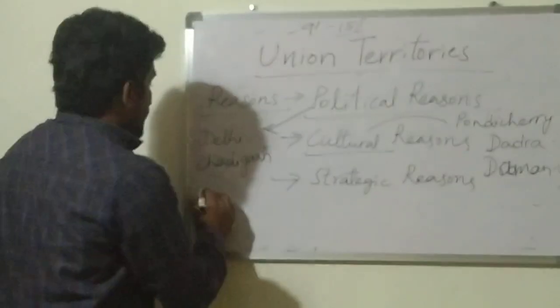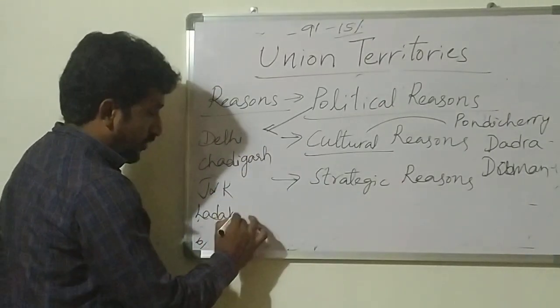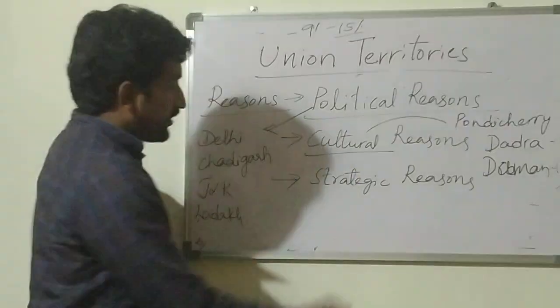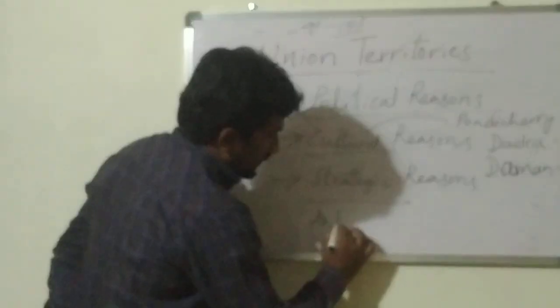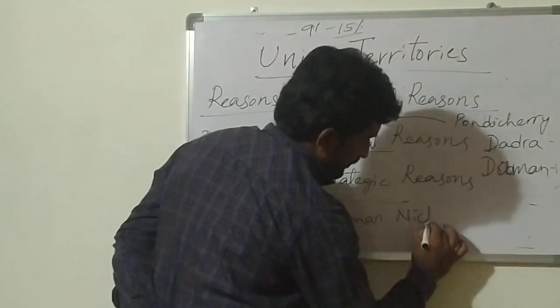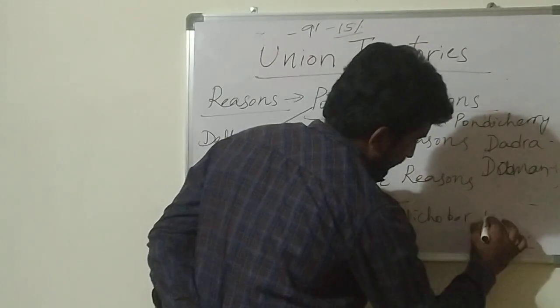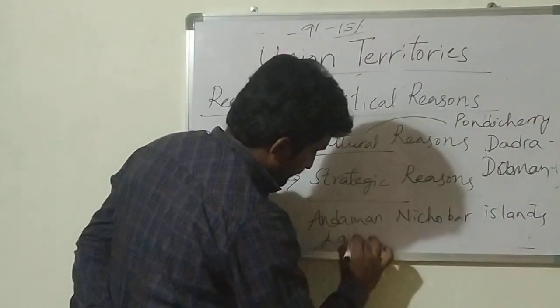So recently Jammu Kashmir and Ladakh also formed for political reasons. Strategic reasons: Andaman and Nicobar Islands and Lakshadweep.